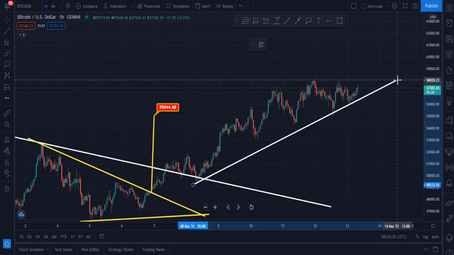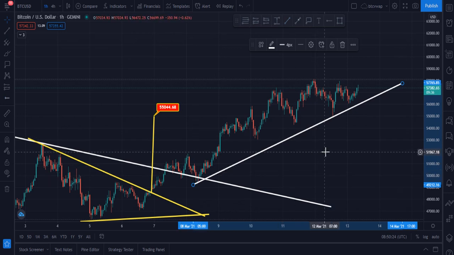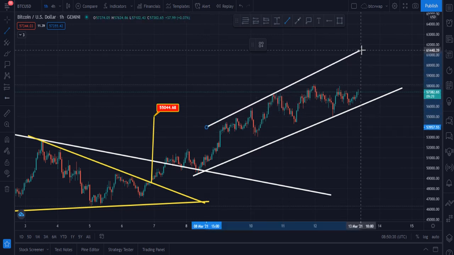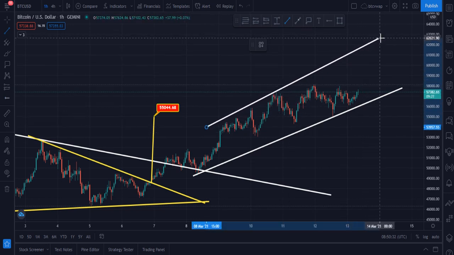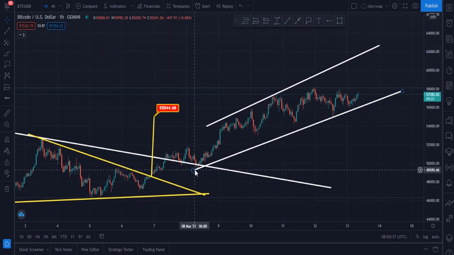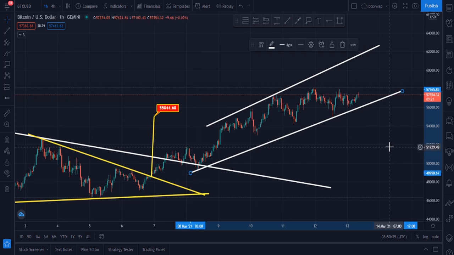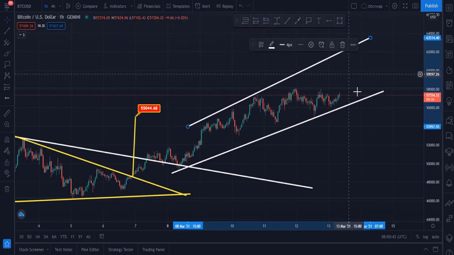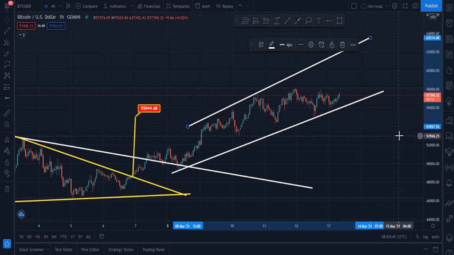And here you can see Bitcoin is currently in this rising channel, and Bitcoin has managed this perfectly. And let me please tell you my next target according to the pattern right now. Here you can see this is the upper trend line, this is the down trend line, and price is currently at 57,000. Sorry for that, $57,350.